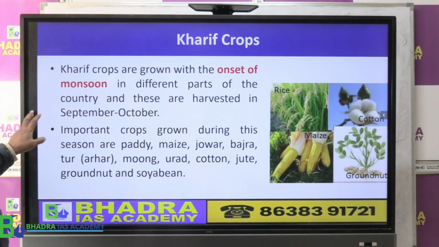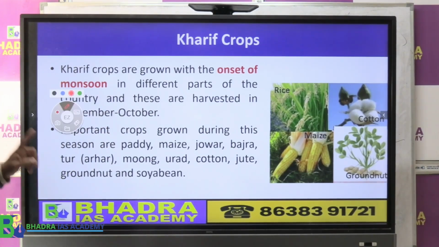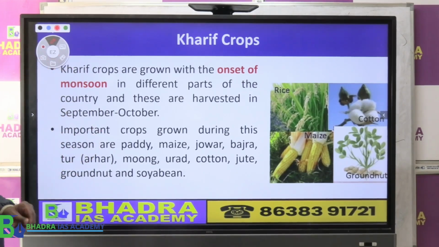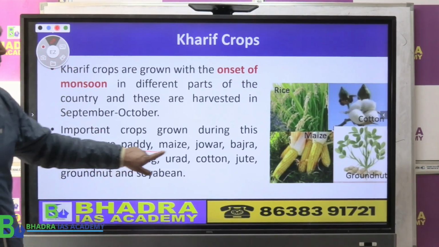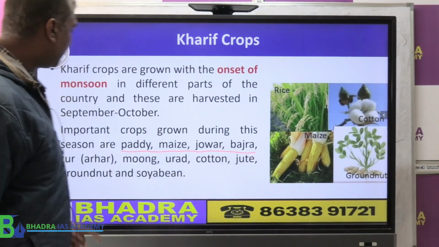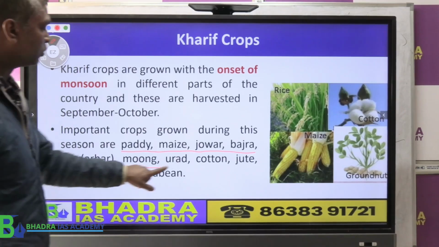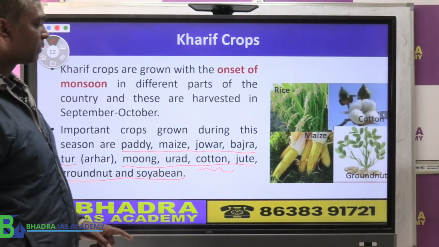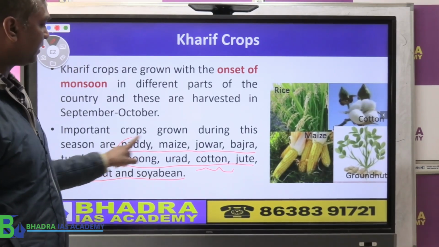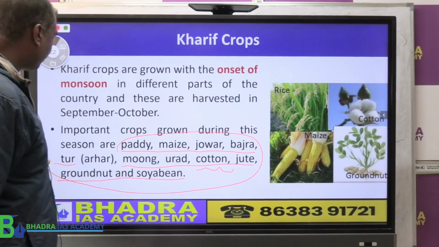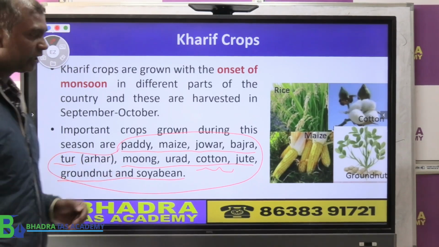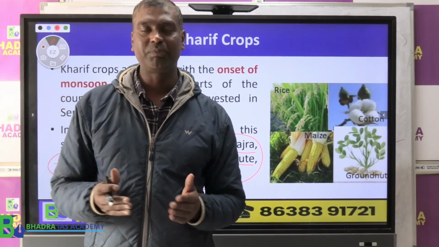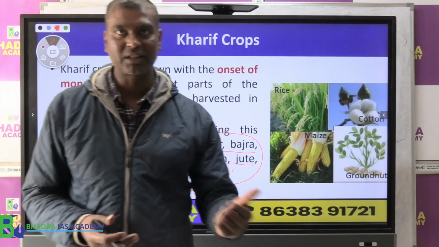India-wise, which are the major Kharif crops? You know, we're talking about India, not Assam. So we have paddy, maize, jowar, bajra, tur, moong, urad, cotton, jute, groundnut, soybean. These are the major Kharif crops. From the exam point of view, you will have to remember a little which are the Kharif crops. This question is asked in the exam.